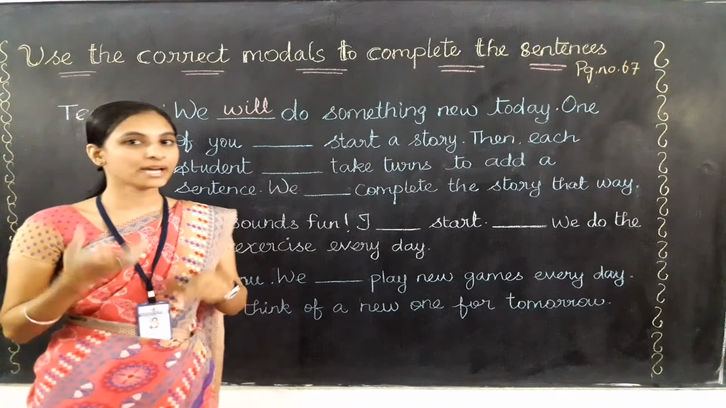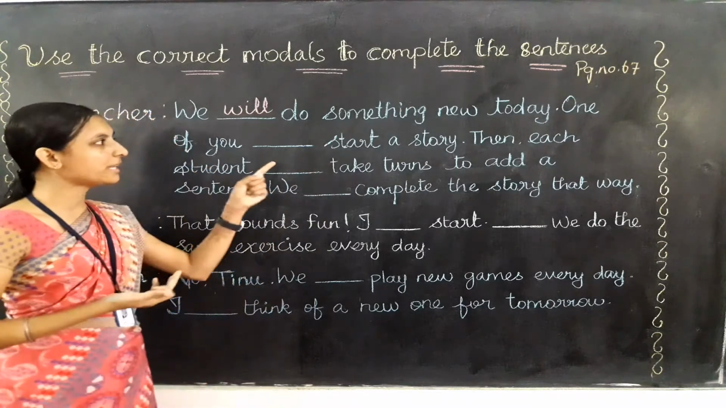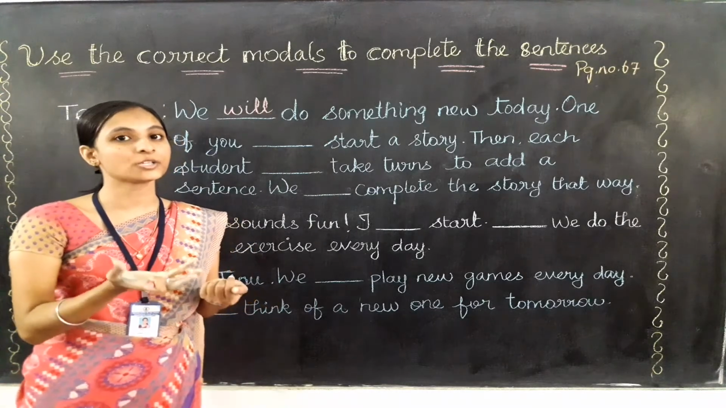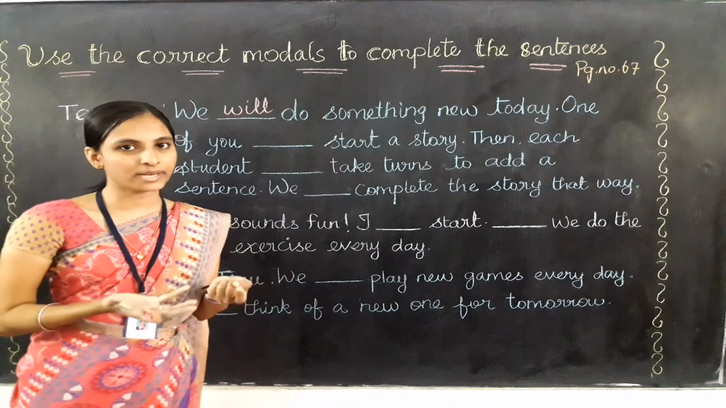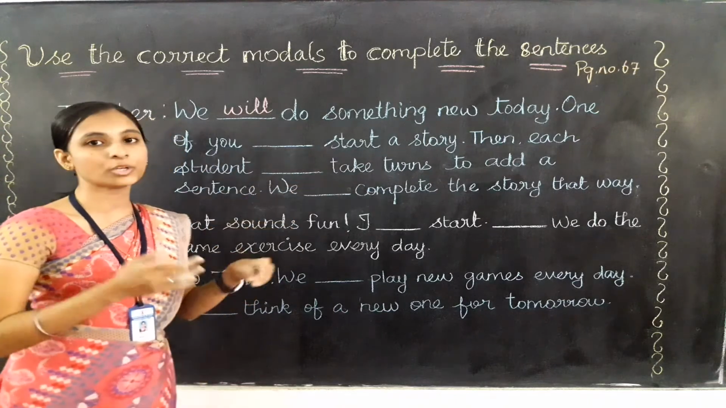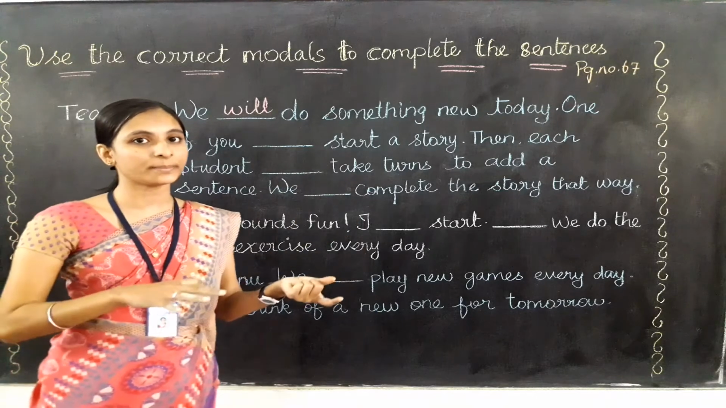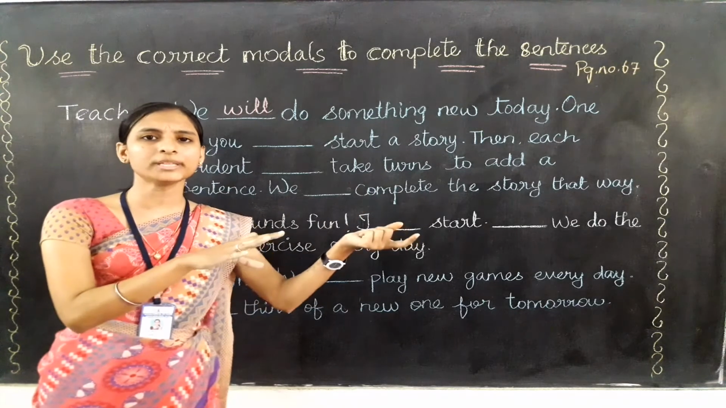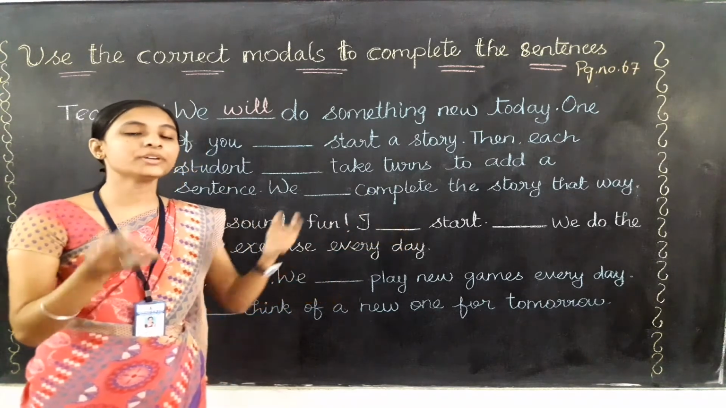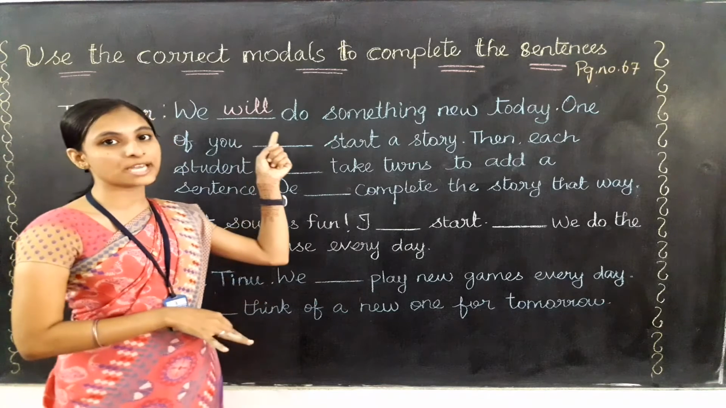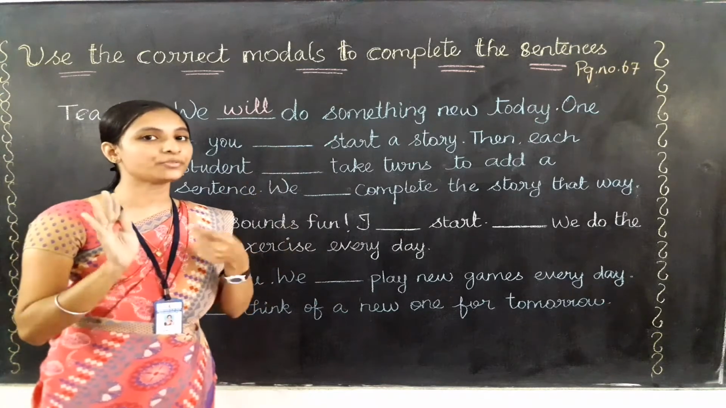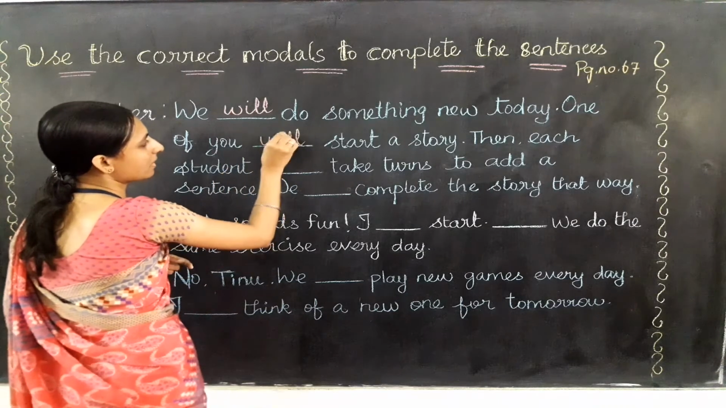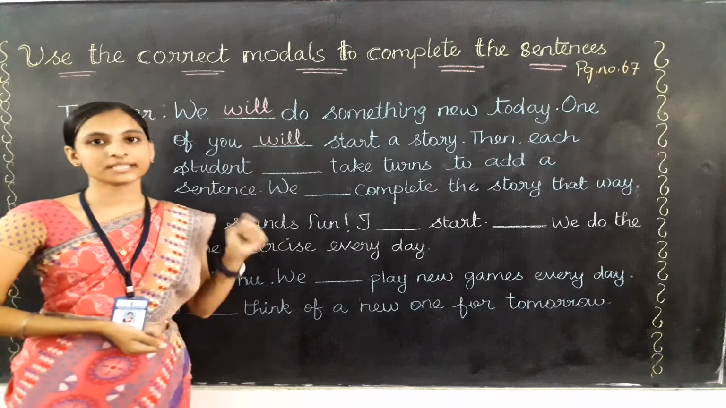One of you dash start a story. So here also it is like a future only. See, one of you dash start a story. One of you should start a story. Am I right? So here one should start a story means they need to do the action which is going to happen. If it is going to happen, we will use the same verb, that is will. It represents the future action. So I am going to write the answer, that is will. One of you will start a story.